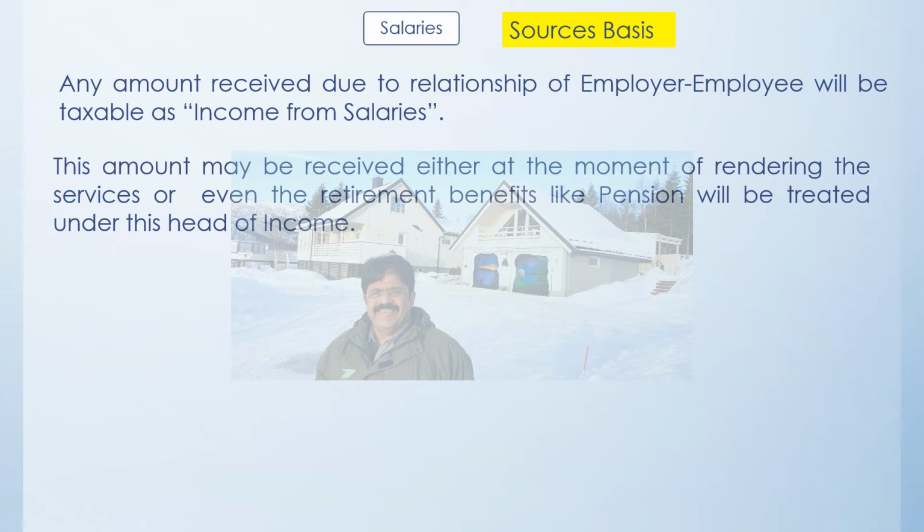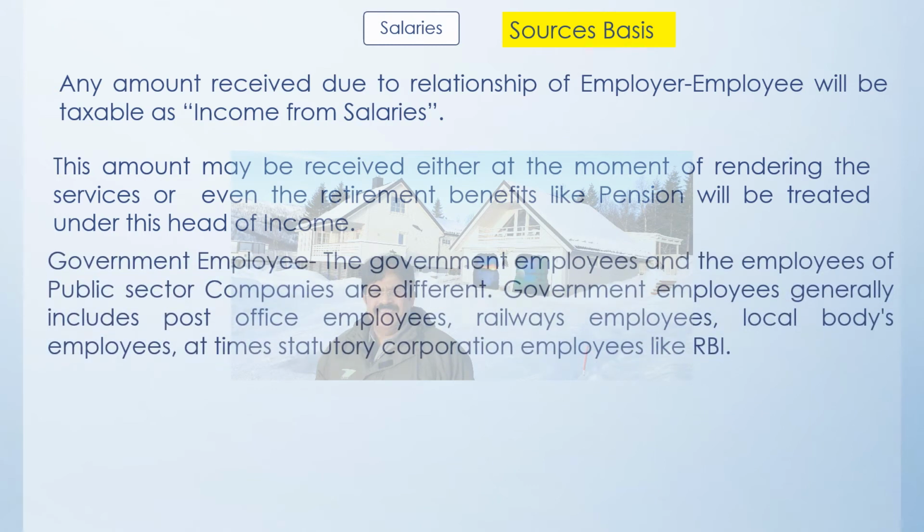That means, take an example, you have done a job as a lecturer here in India. After completion of the lecturer job or after the retirement, you go and stay along with your children, say in Canada, and you get the pension income directly over there. But still, it will be assumed to be income earned in India because of all the effort you have made here in India to get that particular pension income. So it will be taxable here in India, irrespective of the place where you are receiving the money.